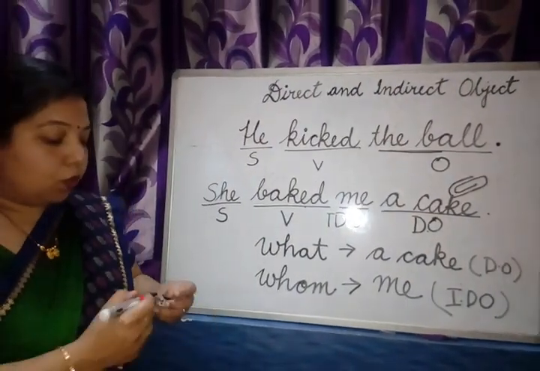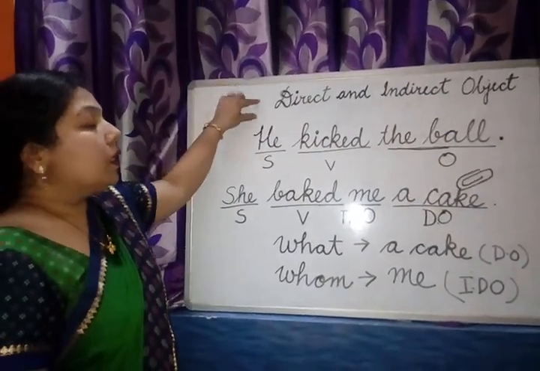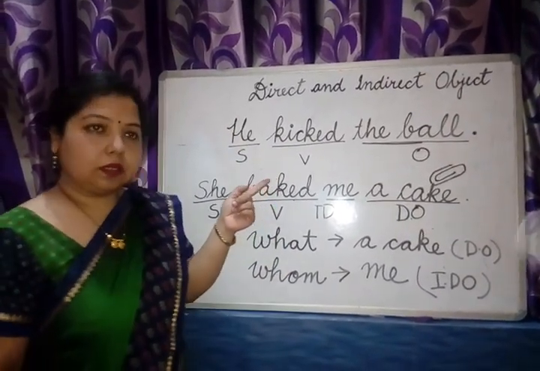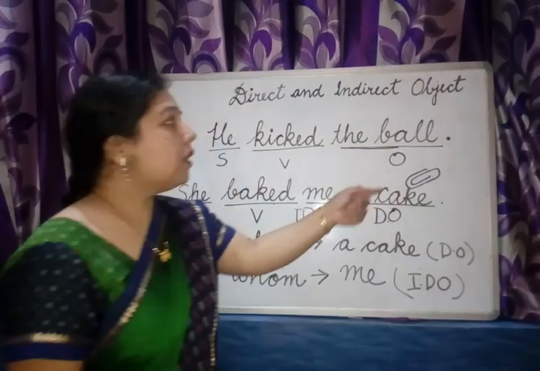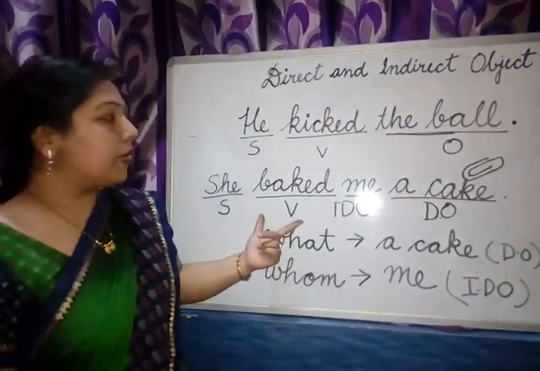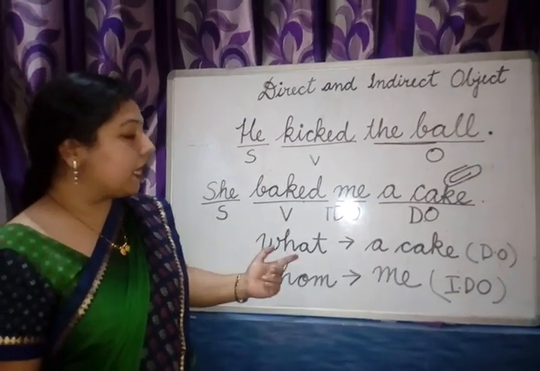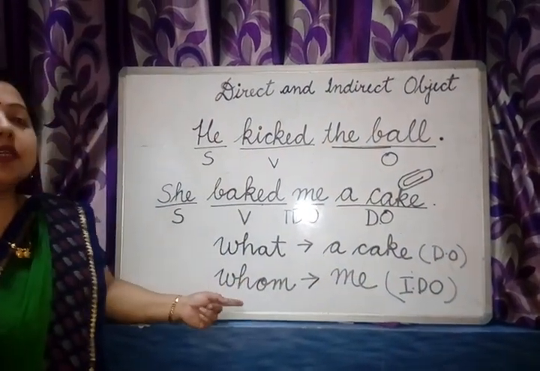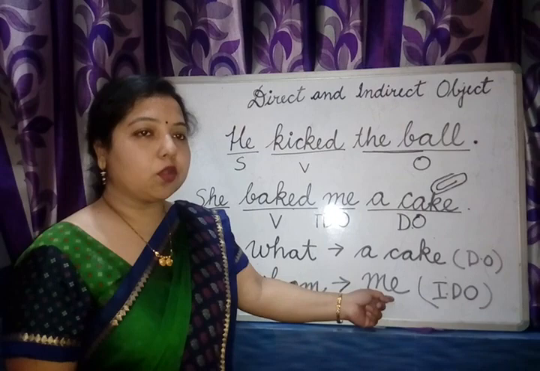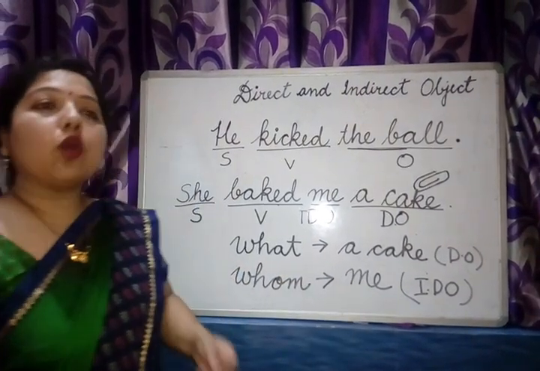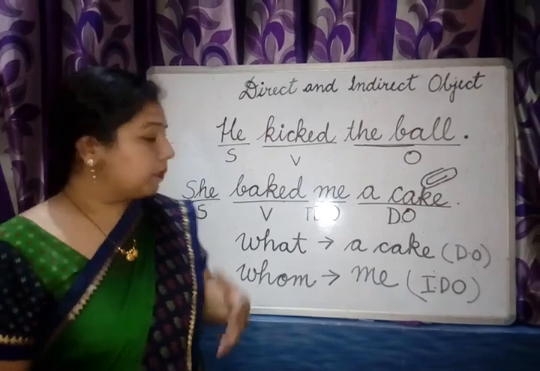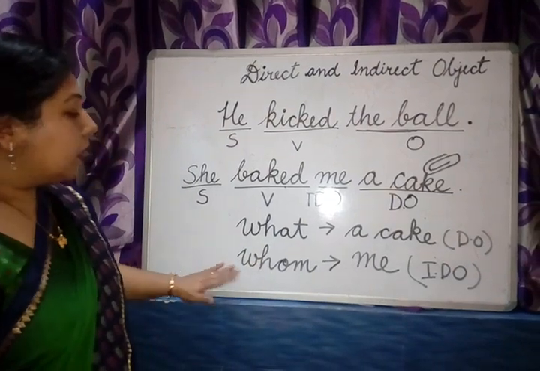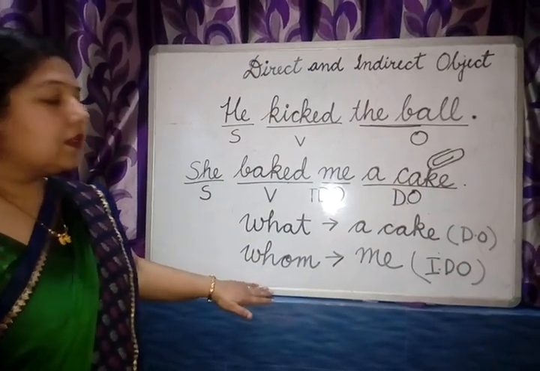Is it clear, children? Once again I'll explain. The noun or the pronoun that receives the action done by the verb, that is called the object. The objects are of two types. The direct object, when we get the answer to what? Cake, it's a direct object. When we get the answer of whom, then we get the indirect object. Generally, the indirect object can be a noun or a pronoun, and the direct object can also be a noun or a pronoun. Okay?